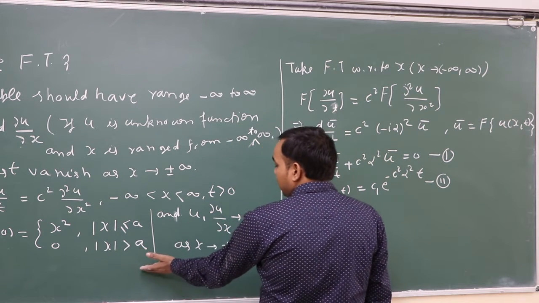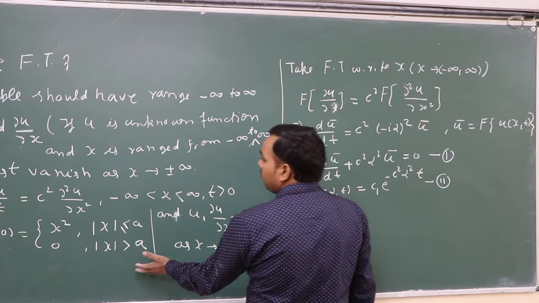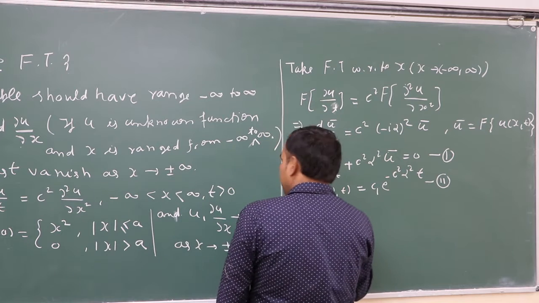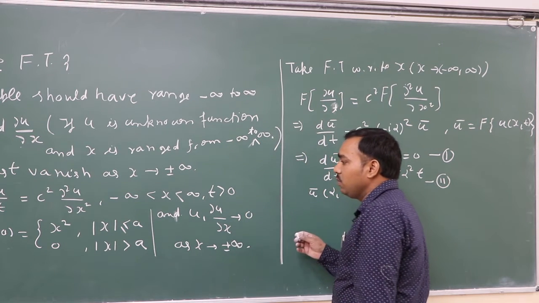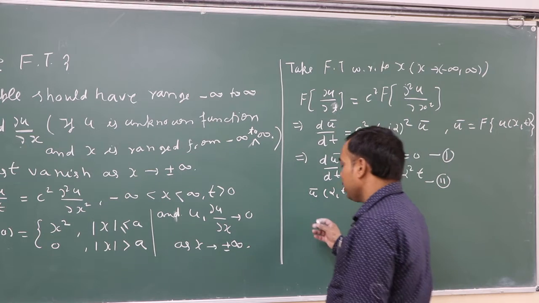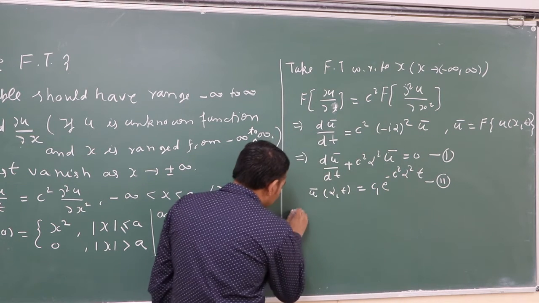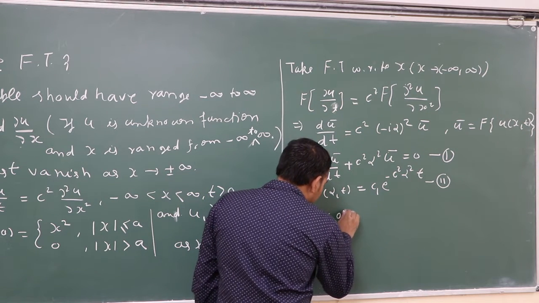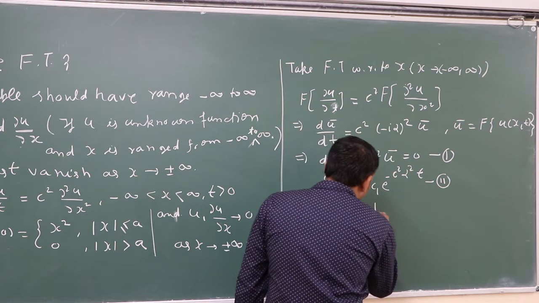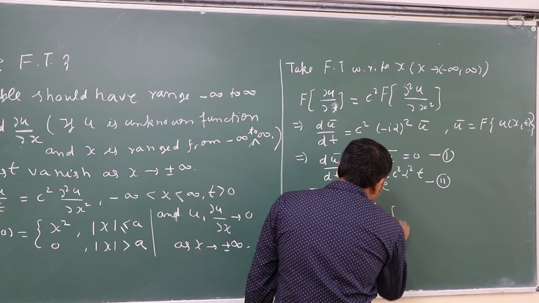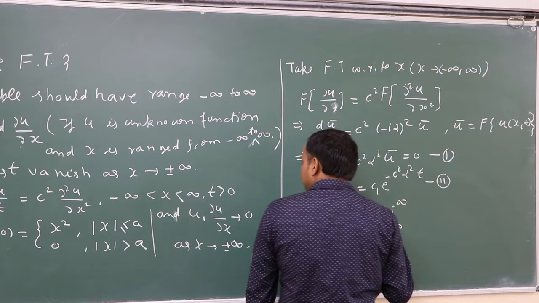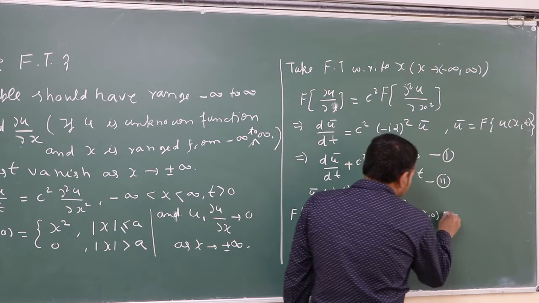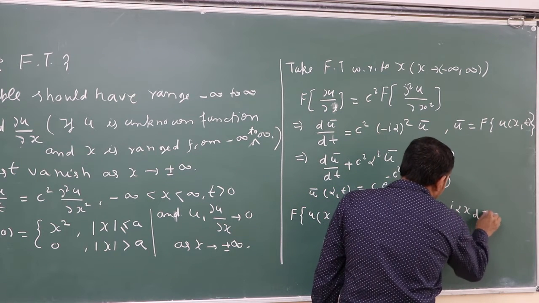Now our motive is to find the value of c1 with the help of the given initial condition. Here it is given that u(x,0) equal to x square. So take the Fourier transform of the initial condition: u bar(alpha, 0) equal to 1 upon under root 2 pi, integral from minus infinity to plus infinity of u(x,0) e to the power i alpha x dx.